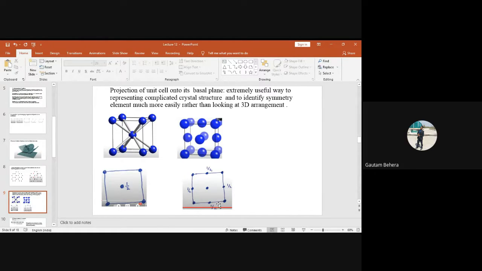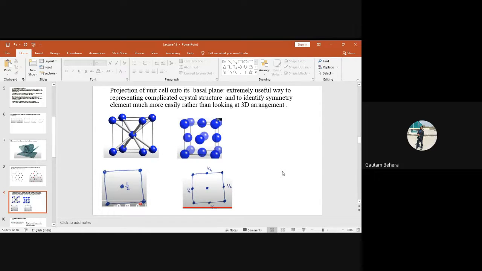Yeah. So this point is not showing any kind of value because you can see this face centered position atom and this top face center position atoms are aligned in one line, right? And this is 0 and this is 1. So they are coinciding. So I am not writing any value because this is 0 and 1. Like here, this is 0 and 1. So there is no value. So now why this is half, this is half, this is half, and this is half?